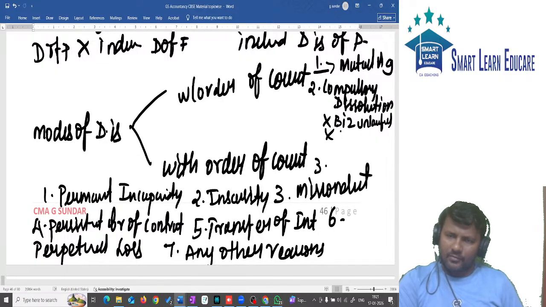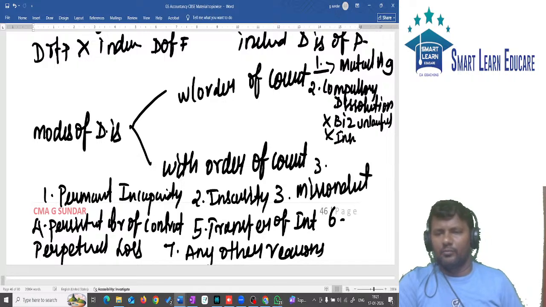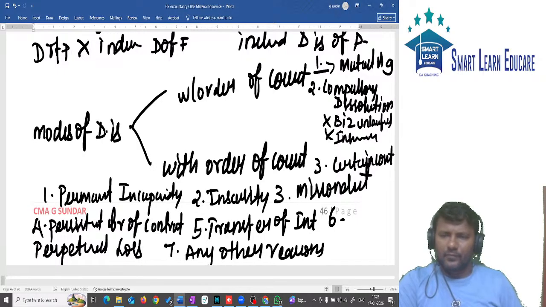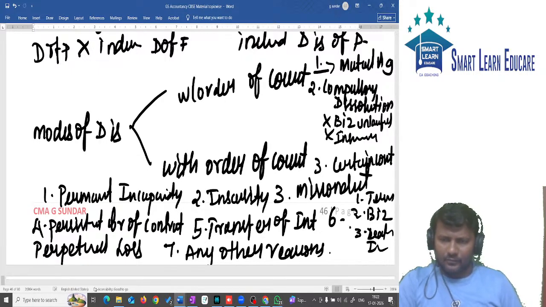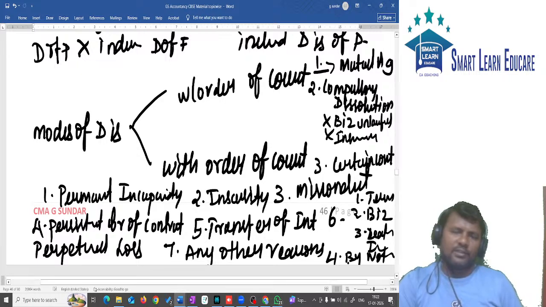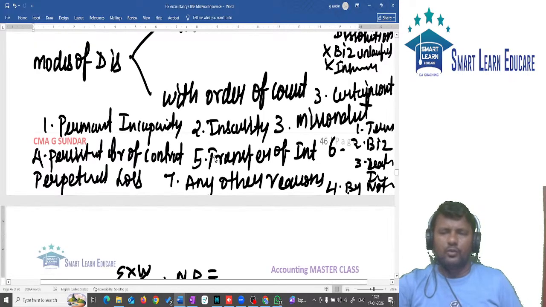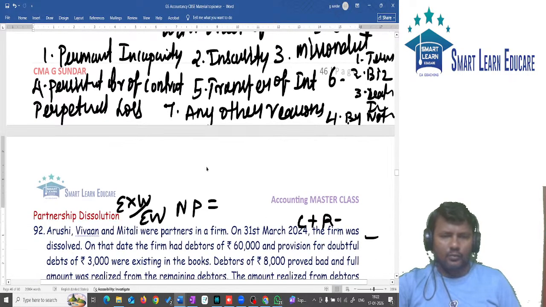To have a partnership, minimum two persons are required, but if all but one partner become insolvent, then the firm has to be compulsorily dissolved. Certain contingencies: either term comes to an end or your business comes to an end, or due to death of a partner or due to insolvency of a partner. Last one, by notice to other partner. That's all. These are the modes of dissolution. They will ask theory questions, so you need to know this too.